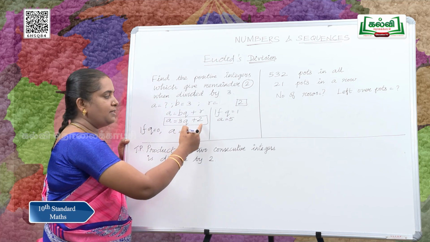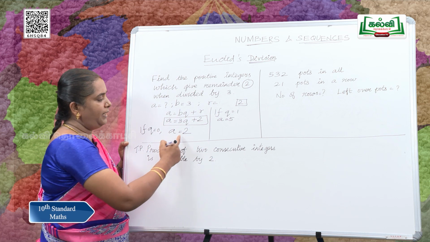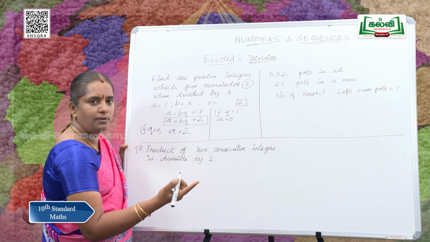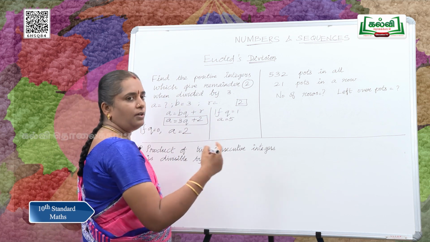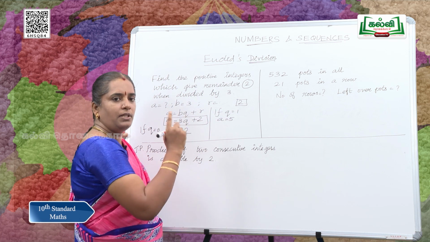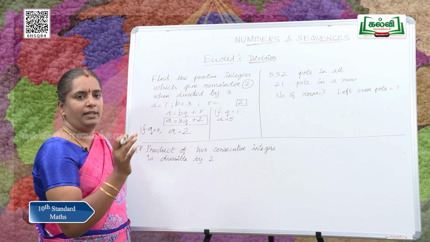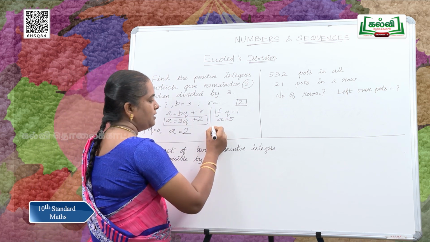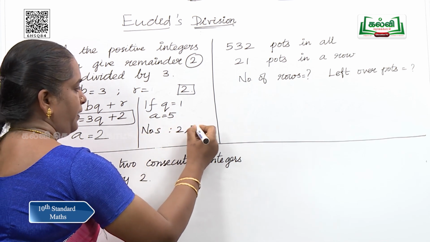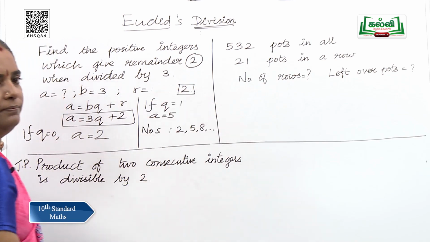Yes, 3 2s are 6 plus 2, 8. So, a will get the values as 2, 5, next value is 8, yes. So, adding 3 we can get the values of a. So, the numbers which give remainder 2 while divided by 3 are, yes, 2, 5, 8, etc.